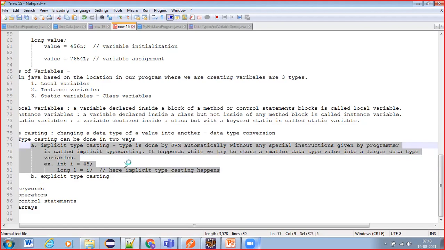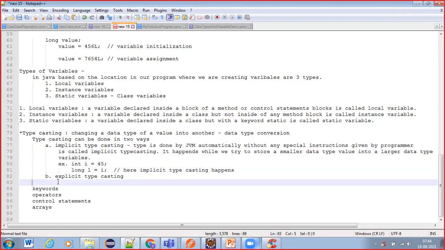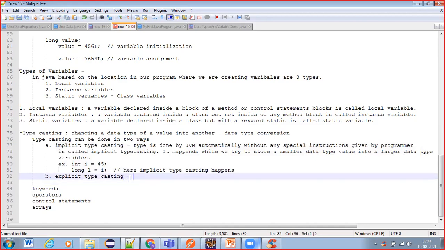Yeah, guys. What is typecasting, two types of typecasting, and implicit typecasting? Is it clear? So if we try to store a smaller data type variable value into a larger data type variable, then what happens in that statement? Implicit typecasting. Okay. Now explicit typecasting, how you can define?